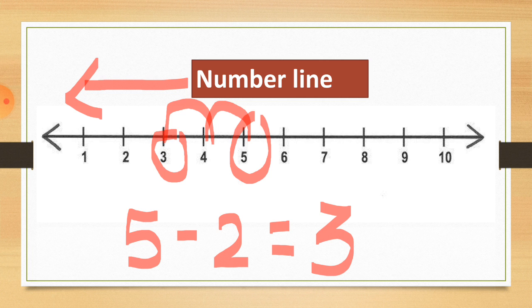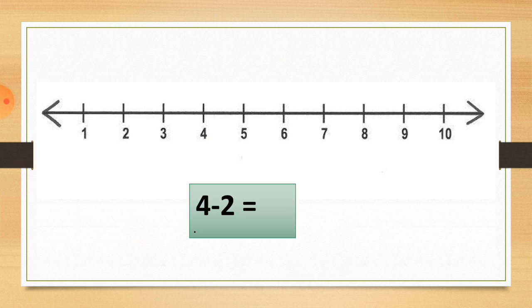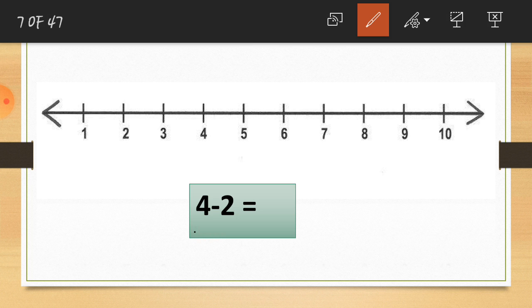Hope you understood this. Let's see one more example so you can easily understand. Now here is one sum. Here is the question, 4 and minus. You can call this sign a minus. 4 minus 2. So how do we solve this?